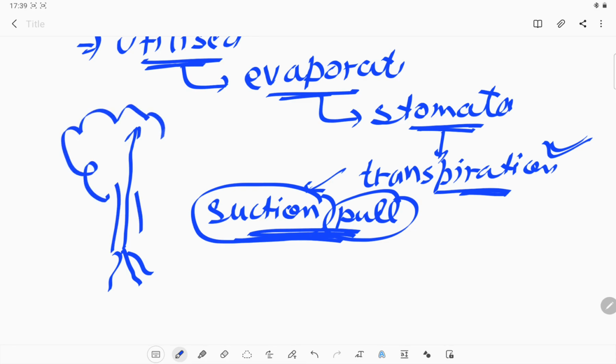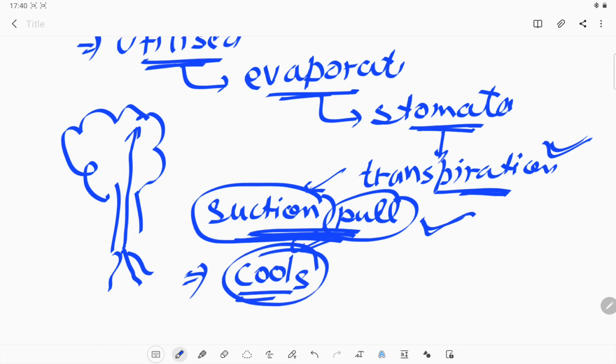Even if the plant is very tall, we can easily get all the water to the tip because of this suction pull. And secondly, transpiration also keeps the plant cool, because whenever evaporation of water takes place, it gives a feeling of coolness.